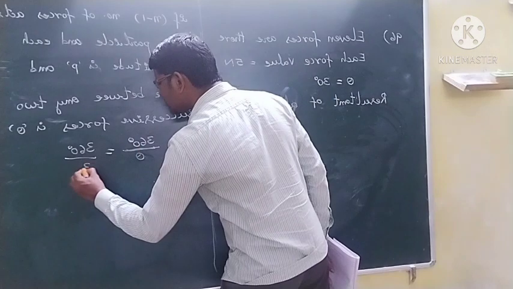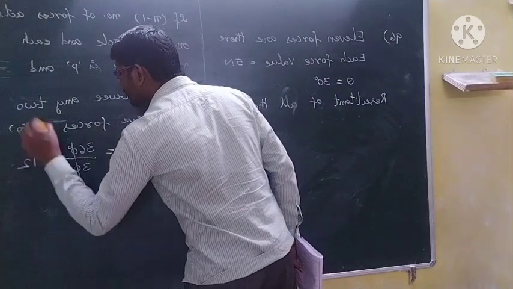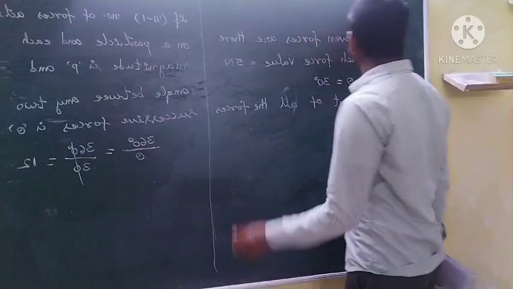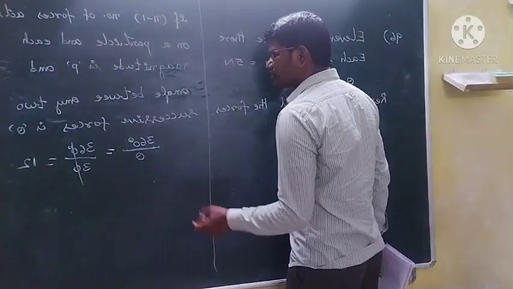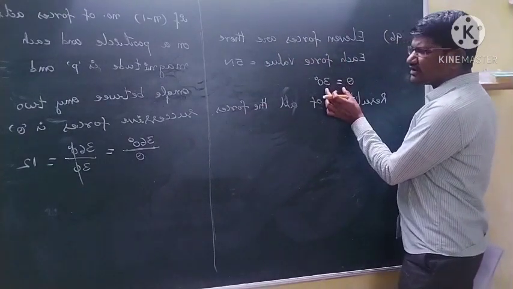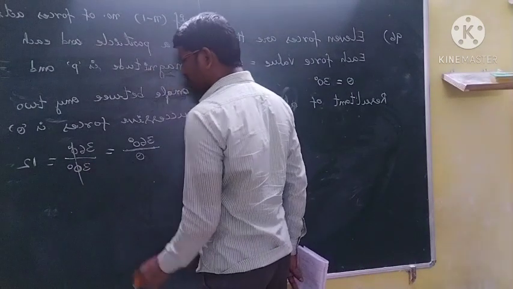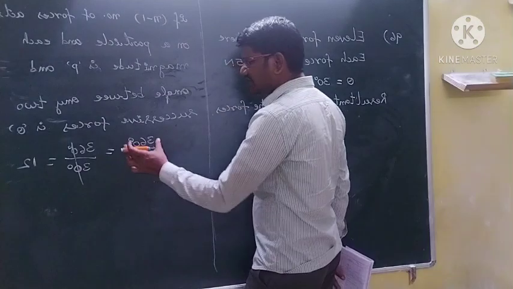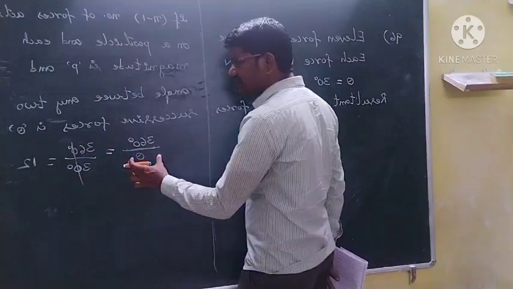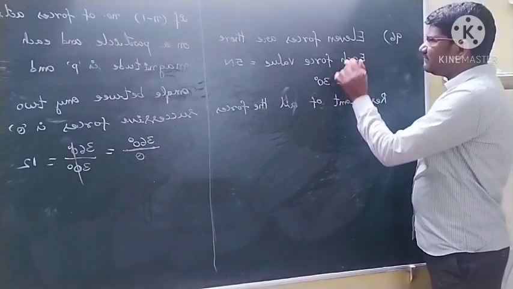But theta has been given as 30 degrees, so you will get 12. But he has given only 11 forces. What is the angle he has given between any two forces? You take that theta is 30 degrees. Then you check it, 360 degrees by theta is equal to 12 you are getting. But he has given only 11 forces.